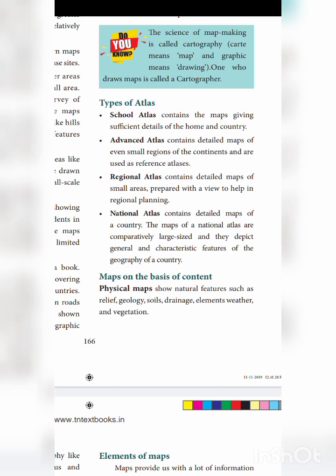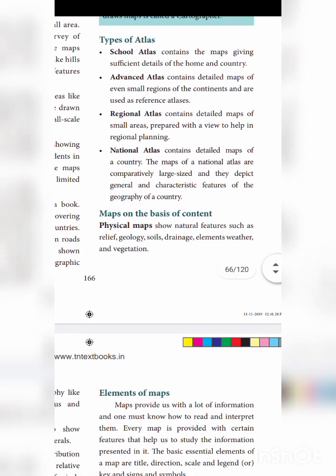Regional atlas contains detailed maps of small areas prepared with a view to help in regional planning. So in a regional atlas, what do you have? A detailed map of a small area. A small area is shown in detail. And then the national atlas contains detailed maps of a country. The maps of the national atlas are comparatively large in size and they depict general and characteristic features of the geography of a country. The details will be given.